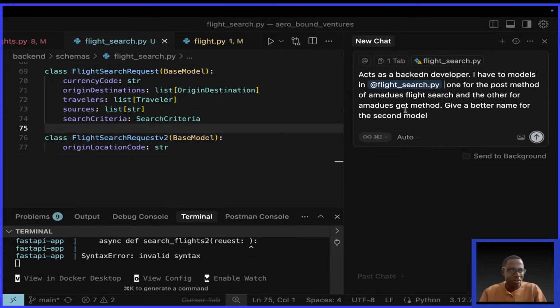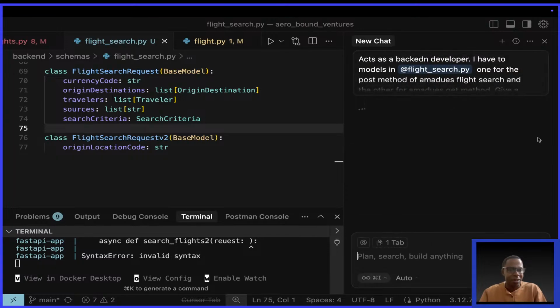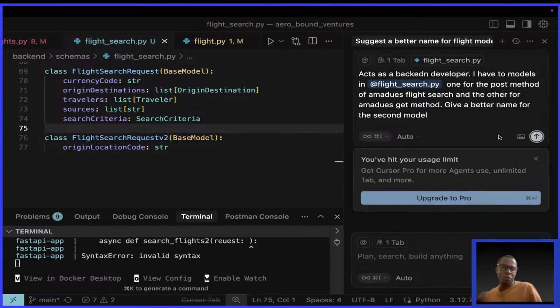Yes. Thank you, Goren. Actually, this had skipped my mind. So if we hit send, let us see if it will work. Wow, interesting, guys. Look at that message: you have hit your usage limit. All right, my friends, we are stuck.